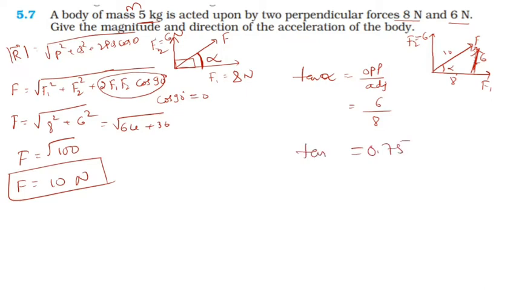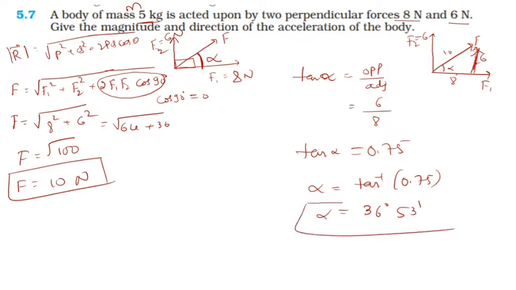This is tan alpha. I want the value of alpha. So this becomes tan inverse of 0.75. You can use the trigonometric table and go for the natural tan and find the value. So here you will get an answer of 36 degree 53 minute. This is the angle which gives you the direction. You can say with respect to the 8 Newton force, the resultant force will be at an angle of 36 degree 53 minute.